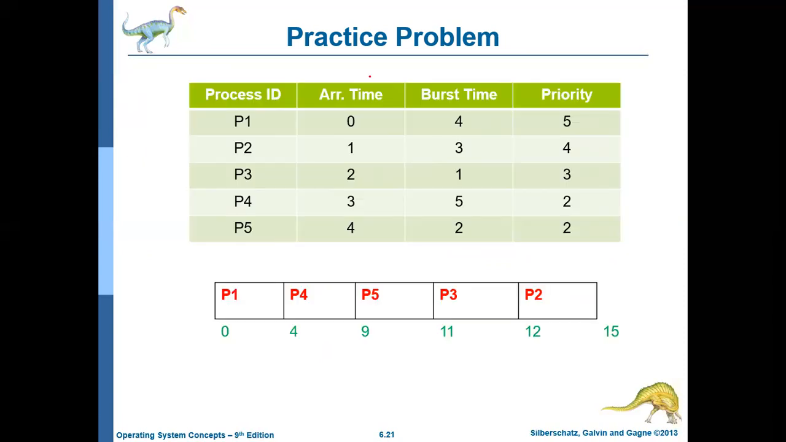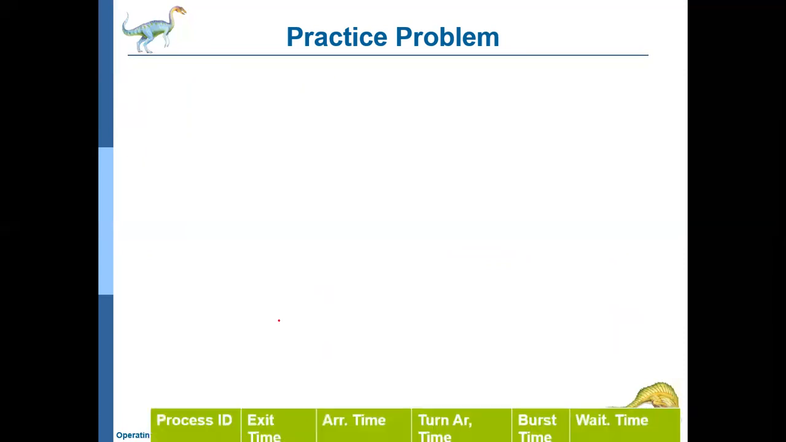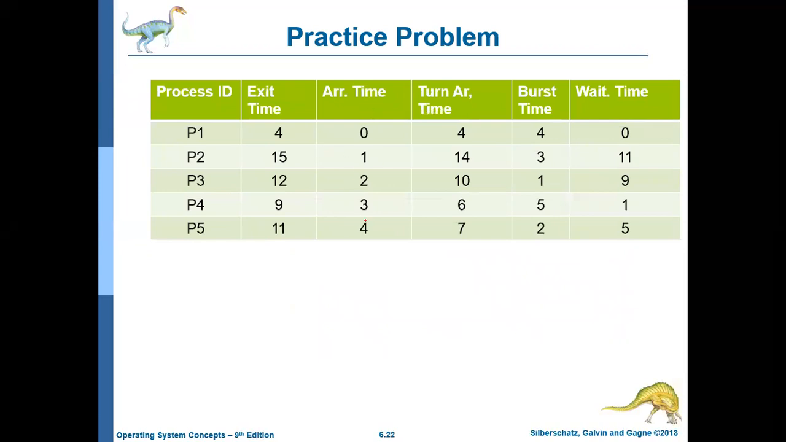The arrival time is available in this table, and we have dropped those values here. From this you can calculate the turnaround time. Turnaround time is exit time minus arrival time. So 4 minus 0 is 4, 15 minus 1 is 14, 12 minus 2 is 10, 9 minus 3 is 6, and 11 minus 4 is 7.